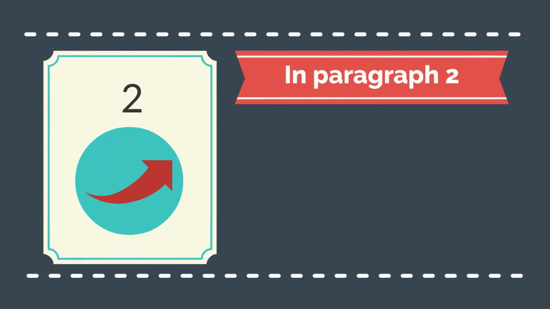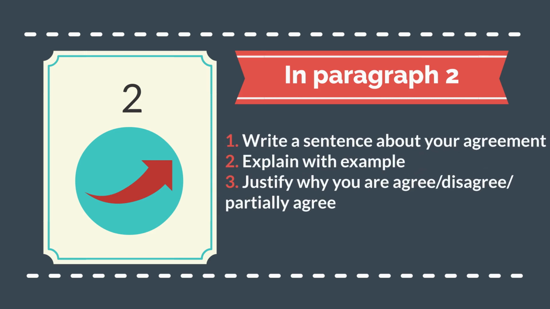So in the second paragraph, you have to write a sentence about your agreement. Okay, you have to tell why you agree or disagree or partially agree. Then you have to justify or explain with an example.